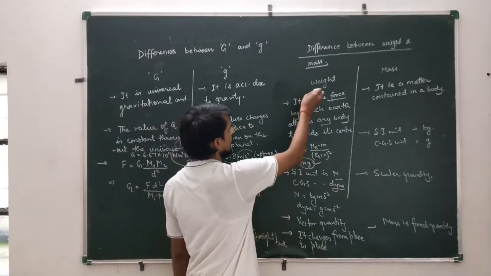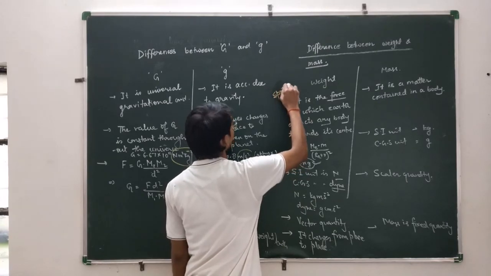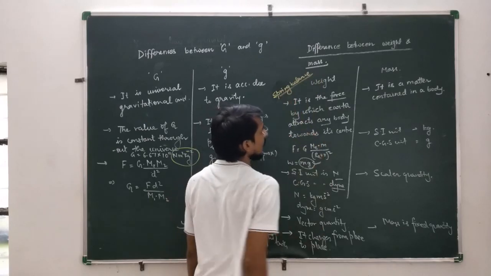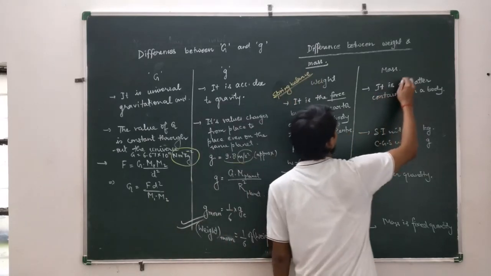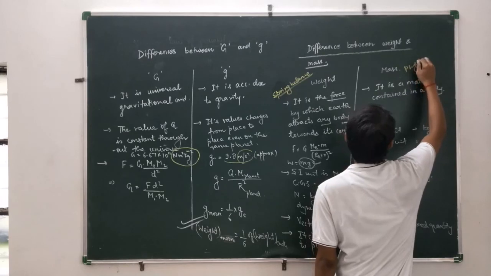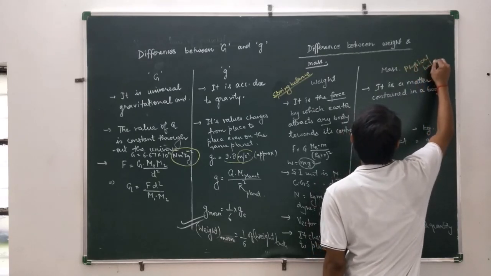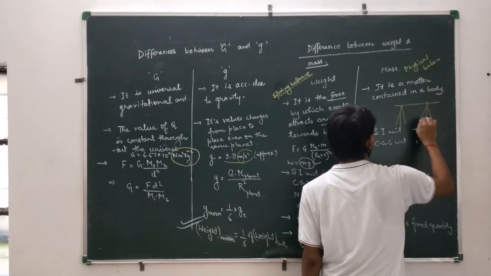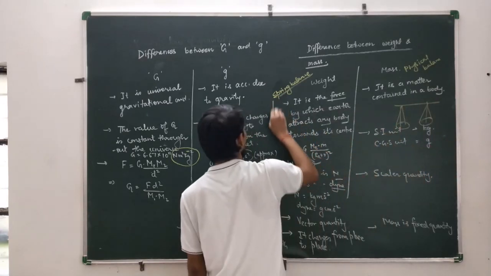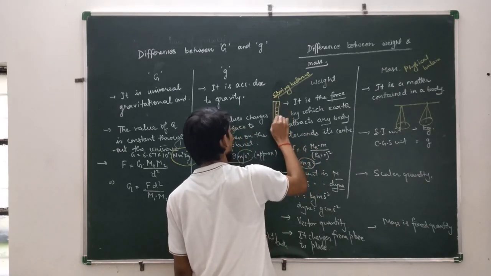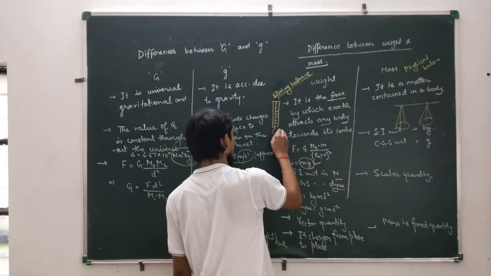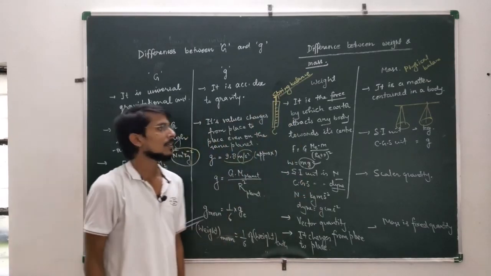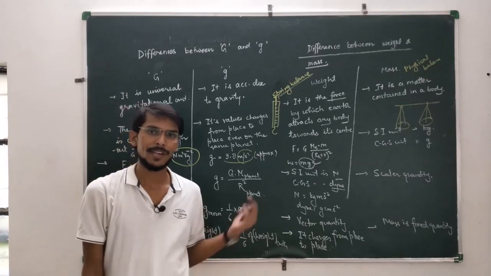One more thing, weight is measured by spring balance, and mass is measured by physical balance. You must have seen a physical balance like this. And a spring balance like this. There is a gradation, and here there is a spring with the help of which we can measure the weight. So these are some important differences between weight and mass.